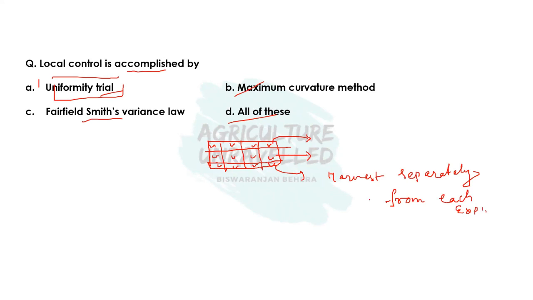Okay, after that we will just record the quantity of harvest. For example, from this experimental unit the harvest amount is 2 ton per hectare. From this it is 2 ton per hectare. From this, for example, this is 1 ton per hectare.